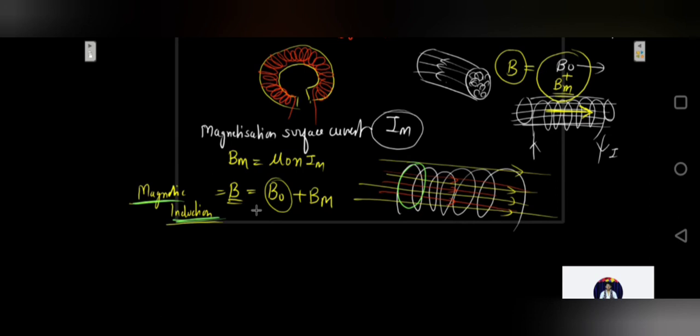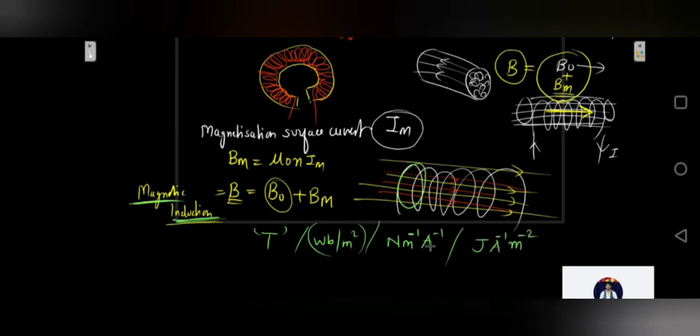Okay. Now the SI unit of this magnetic induction will be what? Obviously it's a magnetic field, so Tesla or Weber per meter square. Or it is the same as Newton per meter per ampere, or it can also be put as joules per ampere per meter square. So these are the four units that can be used for magnetic induction. So this is the second term which is there over here.